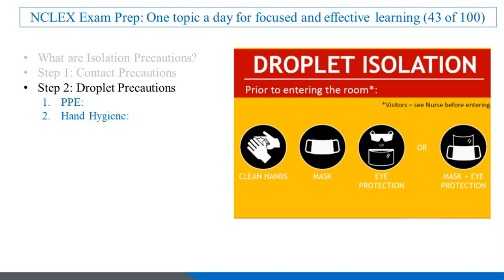2. Hand hygiene, perform hand hygiene before and after patient contact. 3. Patient placement, place the patient in a private room or cohort with someone with the same infection. 4. Respiratory hygiene, encourage the patient to cover their mouth and nose when coughing or sneezing.